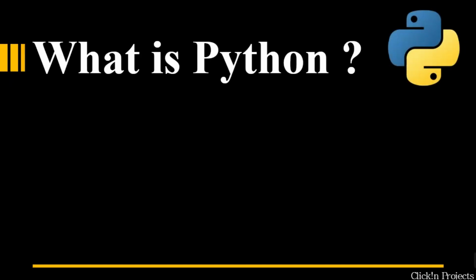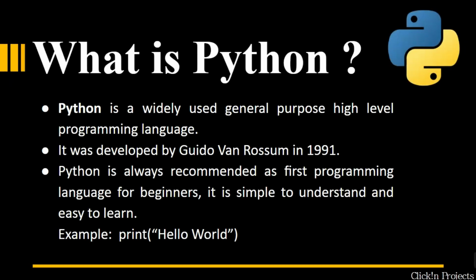What is Python? Python is a widely used general purpose high level programming language. It was developed by Guido van Rossum in 1991. Python is always recommended as the first programming language for beginners. It is simple to understand and easy to learn. For example, you can see the print statement.